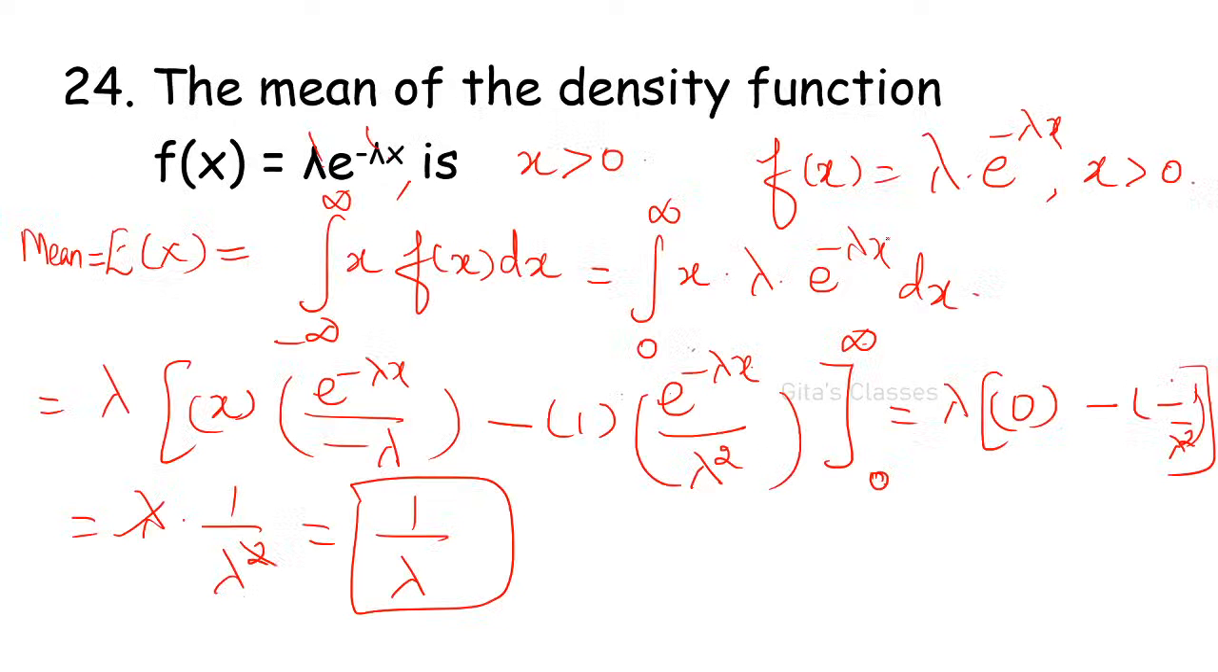X greater than 0, no, it is given that x greater than 0. That is why the lower limit is 0. Because it is x greater than 0. For x less than 0, that is 0 otherwise. If it is given that x greater than 0, it is understood that for other values it is 0. Okay, this is the meaning. F of x is equal to, this is the definition.